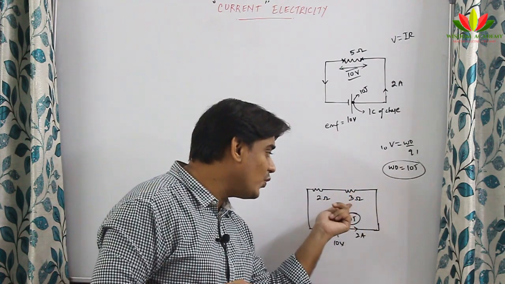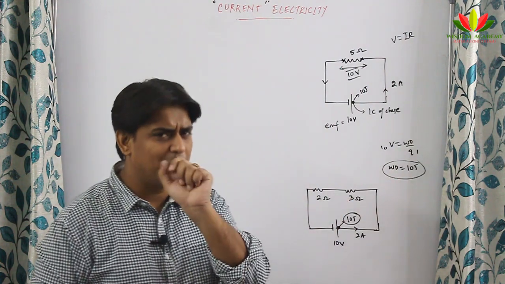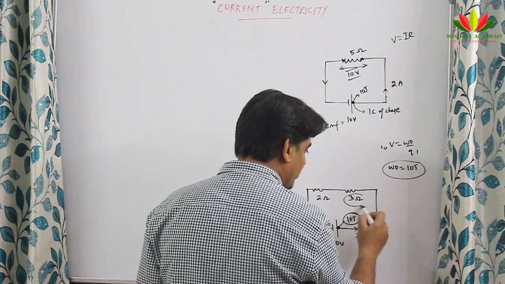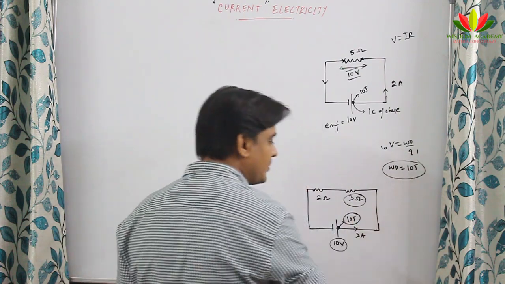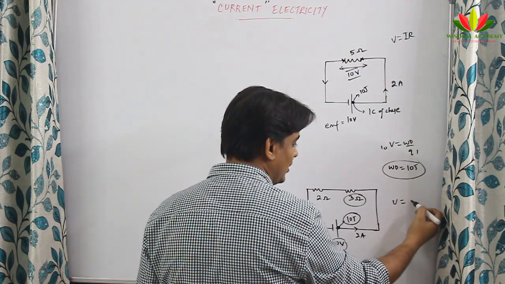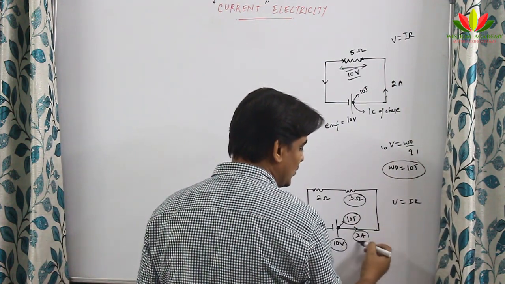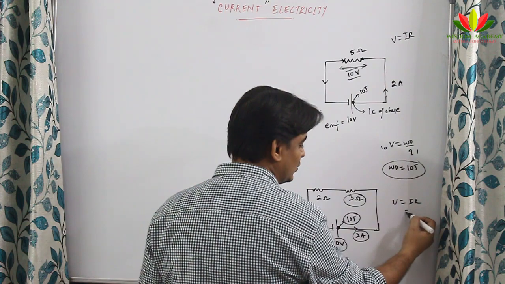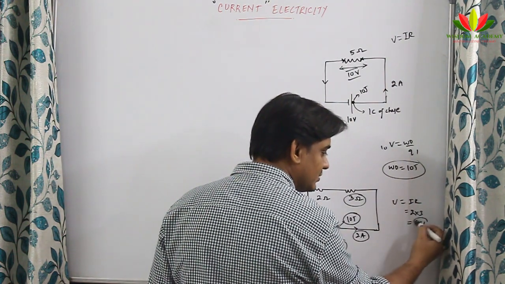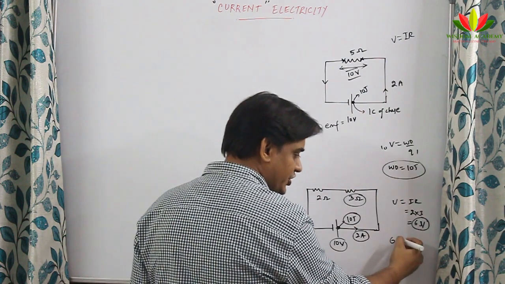will this 3 ohm require the 10 joule completely to be taken? No, because see, this is 3 ohm, this is 10 volt. So when it reaches here, we know that V is equal to IR. So V is equal to I into R. I is 2 ampere, R is 3. So 2 into 3 is equal to only 6 volt. So 6 volt is the potential difference.